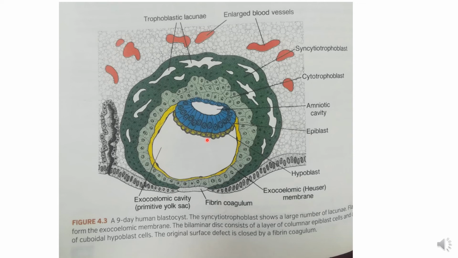Another thing you note over here is that this is the epiblast, which was previously near to this outer layer, the cyto. But now it starts separating out, and by this separation it dips down and a cavity is created. Now a space is created, and the name given is amniotic cavity.